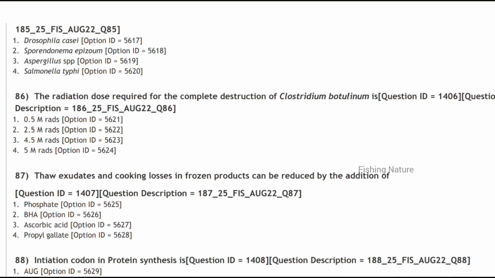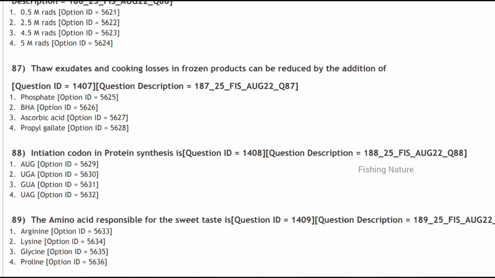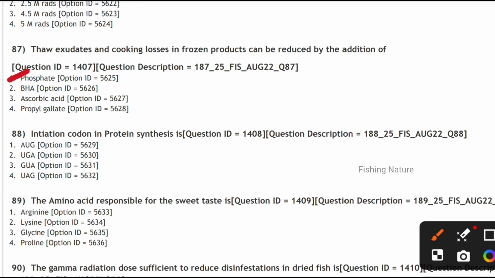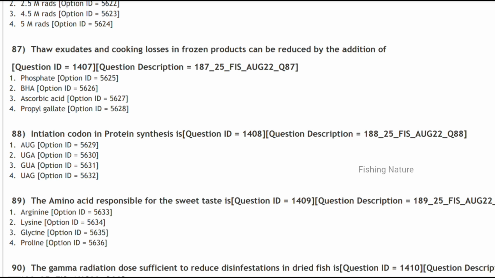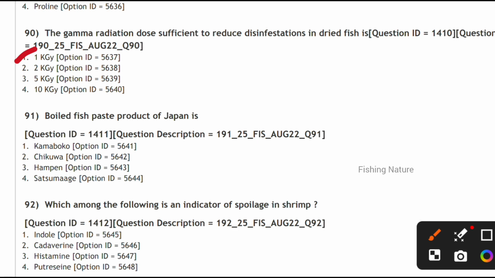And the radiation dose required for the complete destruction of Clostridium botulinum is 5 rads. Next, the drip exudates and cooking losses in frozen products is reduced by the addition of phosphate. The initiating codon for protein synthesis is the AUG, and the amino acid responsible for the sweetness is the glycine. The gamma radiation dose sufficient to reduce the infections in dried fish is 1 kGy, and boiled fish paste product of Japan is the kamaboko as well as the hanpen, both 1 and 3.